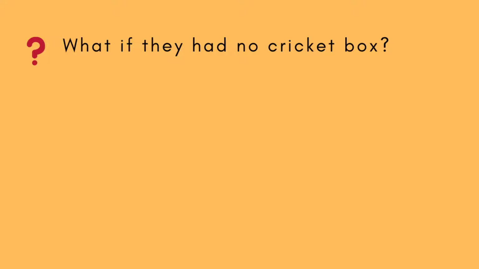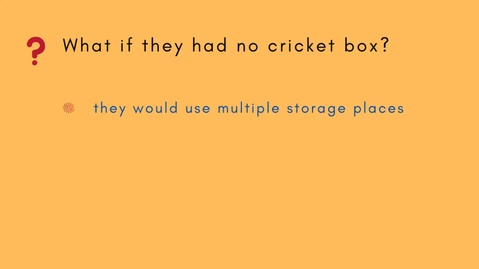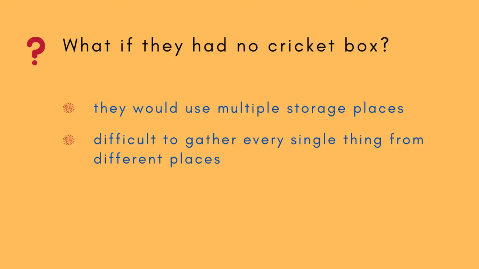So first question is, what if they had no cricket box? Answer is simple. Then they would be storing the bat at one place and the ball at another place and gloves at some third place and helmet at a fourth place. Due to multiple storage places, it would look messy, right? Also, it would be difficult to gather every single thing when they want to rush for playing cricket.